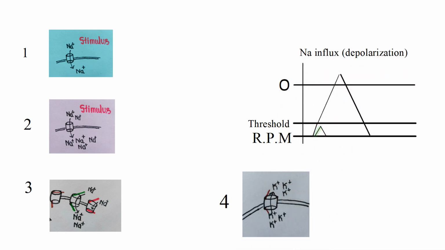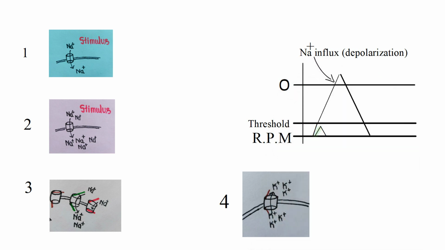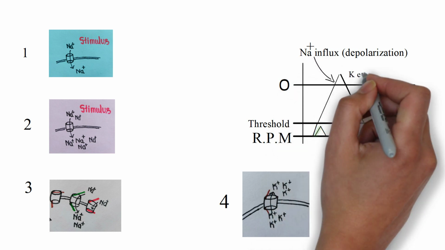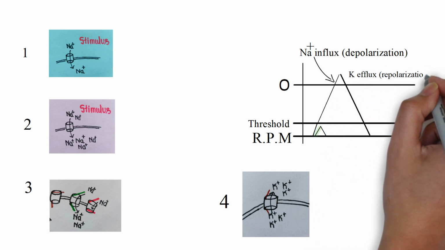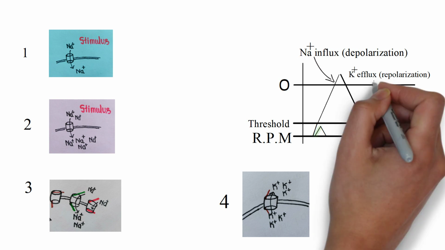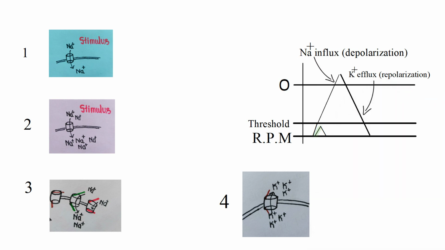As you can see in the graph, the rising phase is due to sodium influx, which is due to activation of the voltage gated sodium channel, and the other side of the graph, which is taking the action potential towards the more negative side, is due to potassium efflux, which is due to activation of the voltage gated potassium channels.